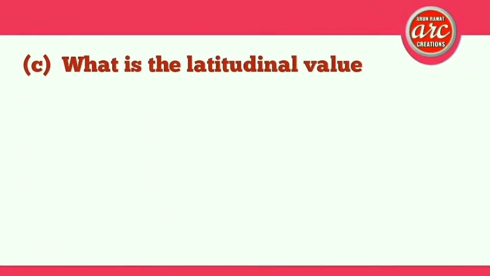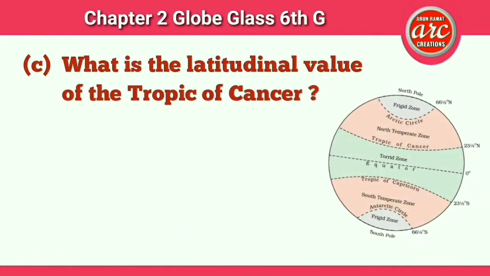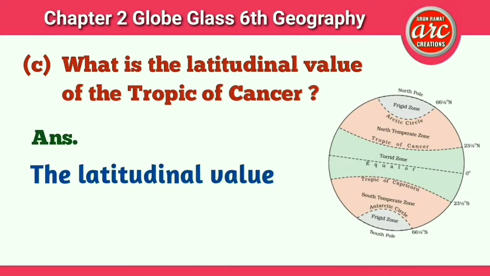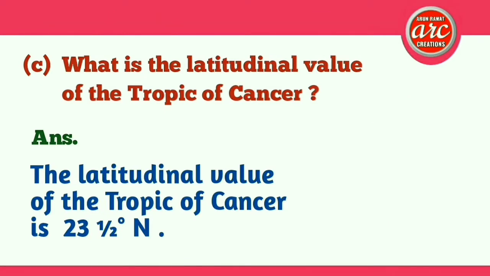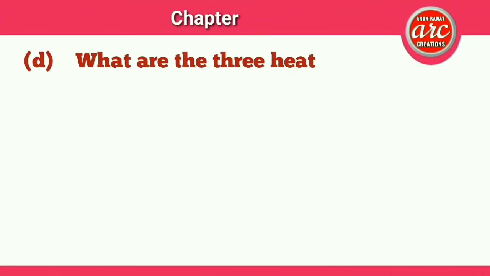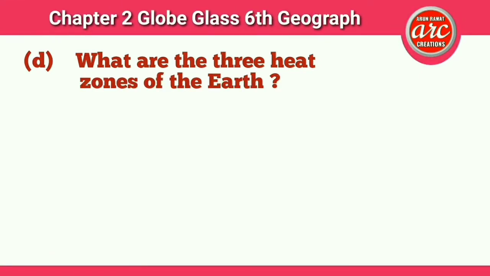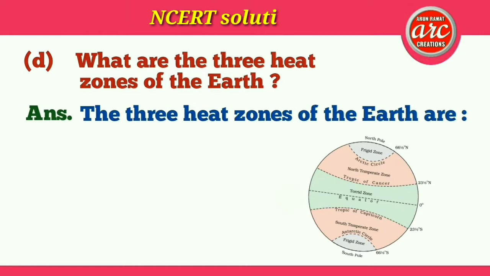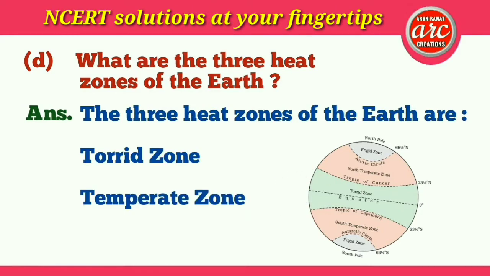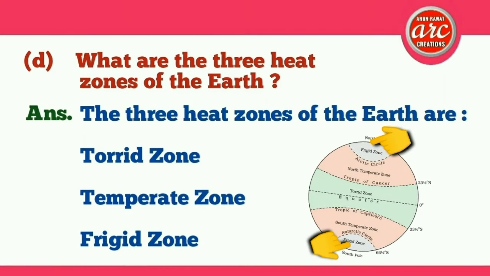Part C. What is the latitudinal value of the Tropic of Cancer? Answer. The latitudinal value of the Tropic of Cancer is 23.5 degrees north. D. What are the three heat zones of the earth? Answer. The three heat zones of the earth are torrid zone, which means hot zone; temperate zone, which is a moderate temperature zone; and frigid zone, which is a cold zone.